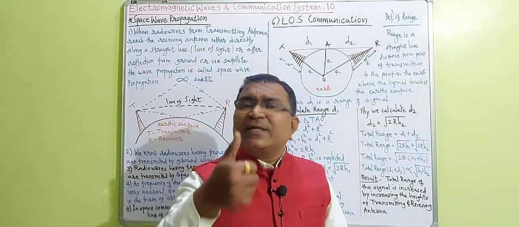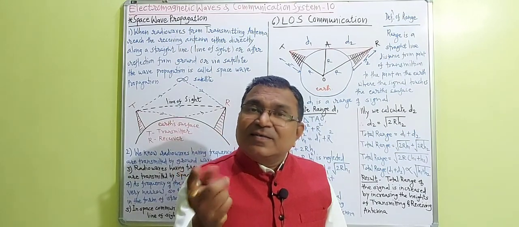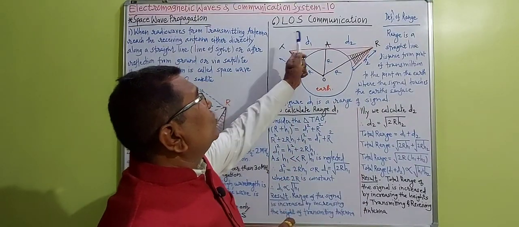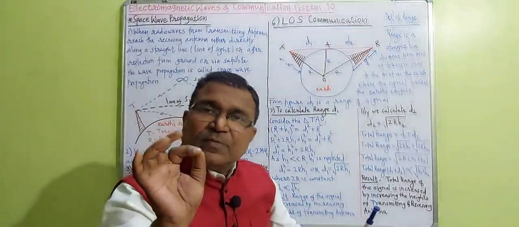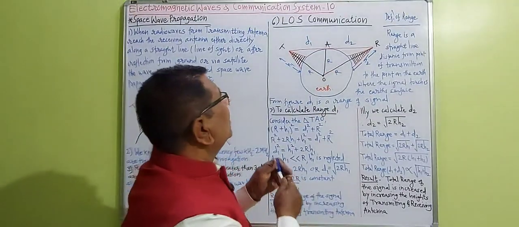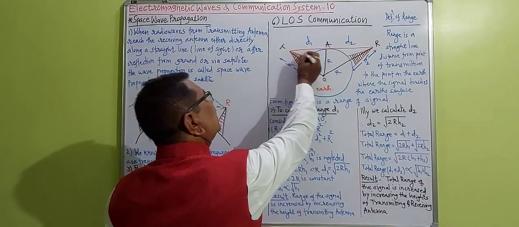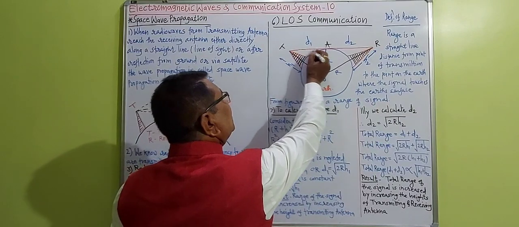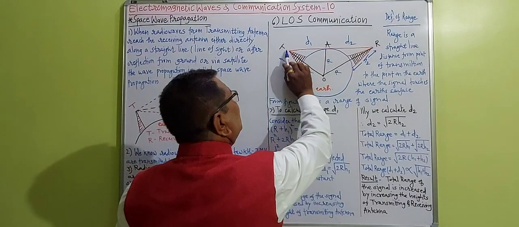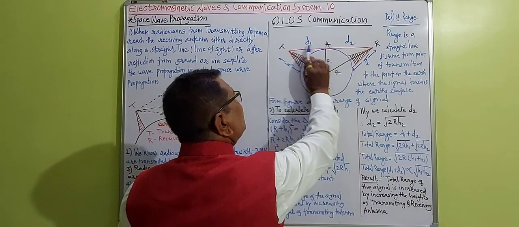How can we prepare a definition of range? It is the maximum distance covered by the signal from the transmitter to the point on the earth surface where the signal touches the earth. Here the radio signals from the transmitting antenna may touch here, or here, but the maximum distance covered by the radio signal from the transmitter to the ground where the signal touches is D1.